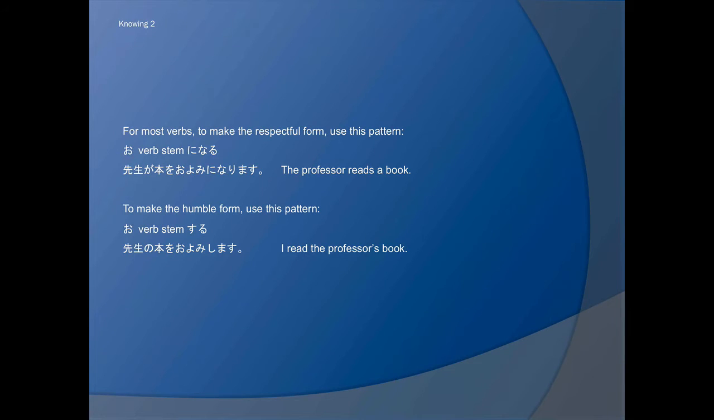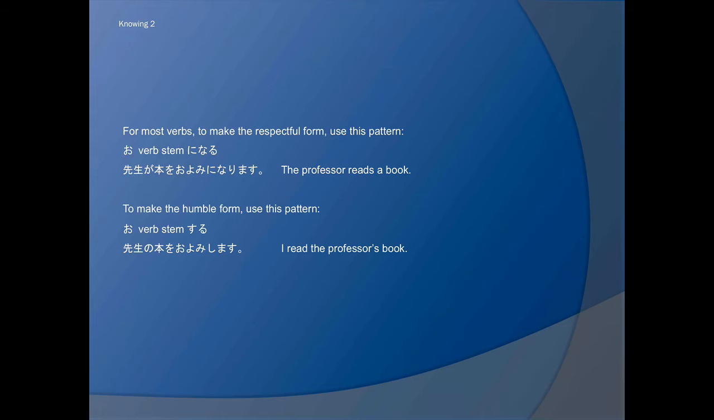For most verbs, to make the respectful form, use this pattern: o, verb stem, ni naru. And this ni naru consists of the particle ni and the verb naru. So, sensei ga hon o oyomi ni narimasu. The professor reads a book. So this has the same meaning as sensei ga hon o yomimasu, but we're just showing respect for the professor.